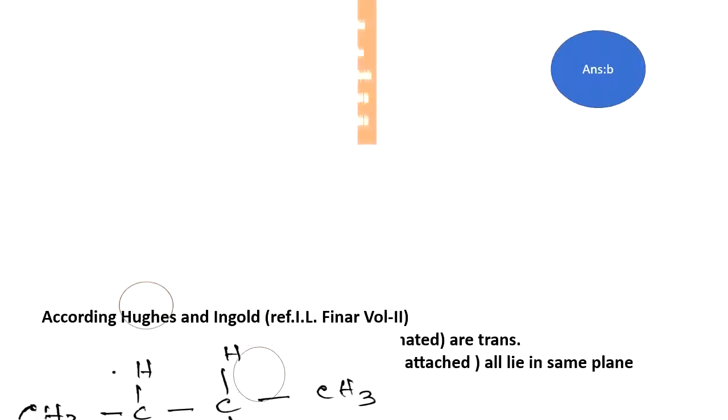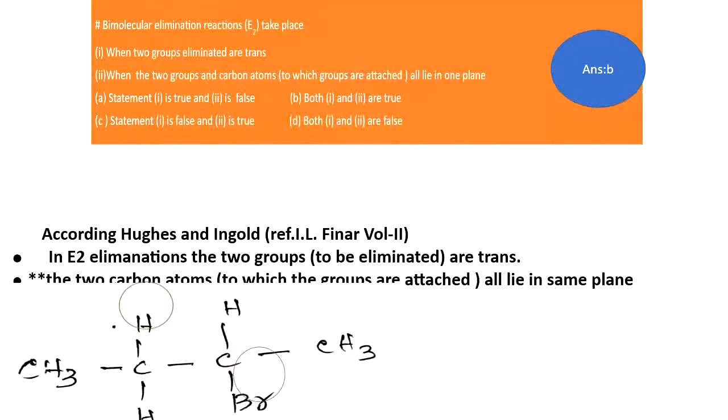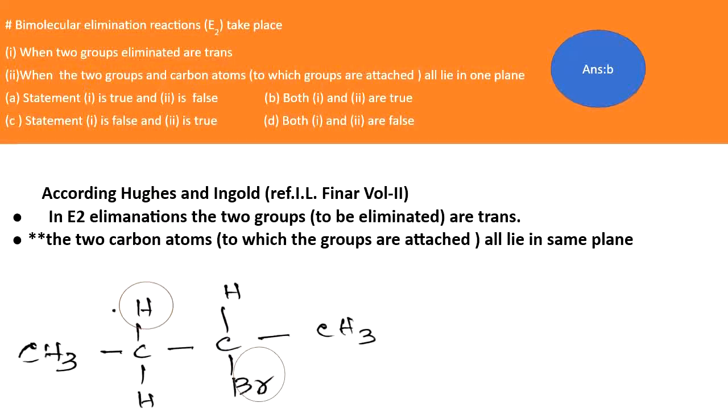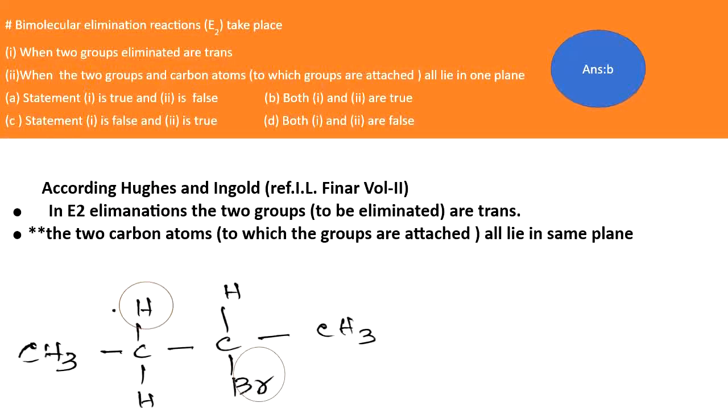Next question. Bimolecular elimination reactions, E2, take place when the two groups eliminated are trans and the two groups and carbon atoms lie in one plane. Various options are given.